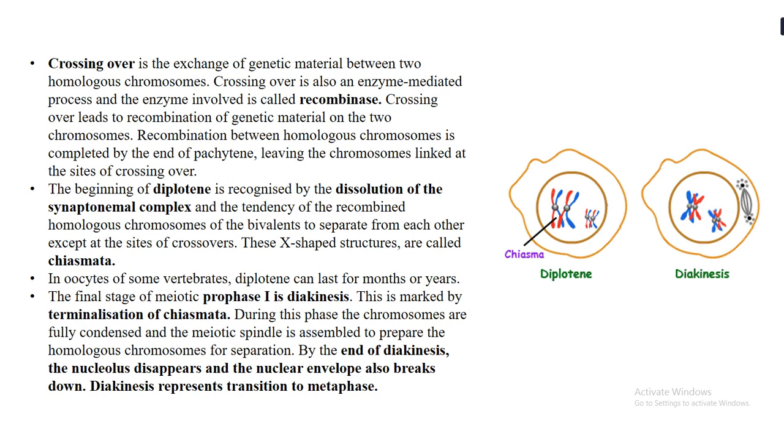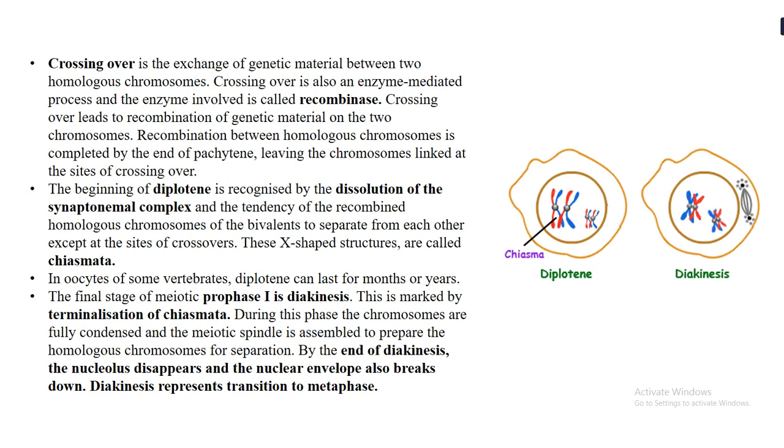When genetic material is exchanged between the two homologous chromosomes, recombination happens, and this results in variation in the genetic material. So the offspring is a little different from the parents' genetic material. This is because of crossing over, where recombination takes place.